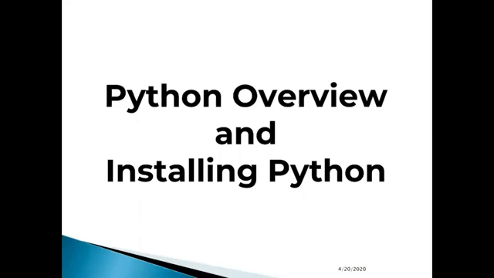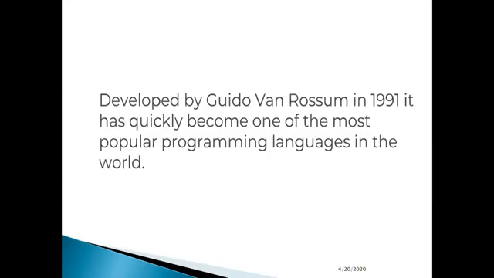We are going to briefly discuss Python, its advantages, its overview, and then I will show you how we can install Python on our computer. Python was developed in 1991 by Guido van Rossum, and it has quickly become one of the most popular programming languages in the world. And this is because it has many advantages.